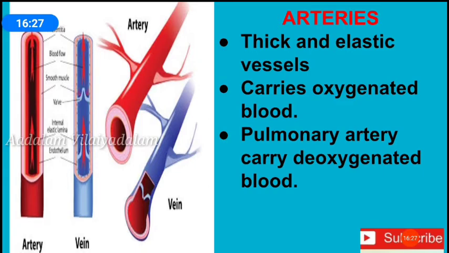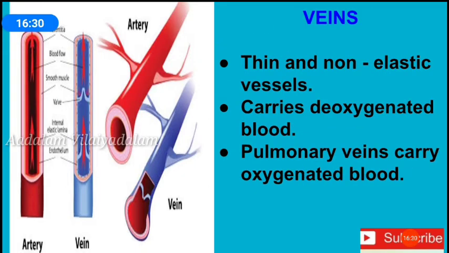Veins. Veins are thin-walled vessels. Thin-walled veins are weak and non-elastic in nature. They transport blood from the different organs of the body to the heart. The blood flowing through the veins is at low pressure. Except the pulmonary vein, all other veins carry deoxygenated blood from the tissues to the heart. Pulmonary veins carry oxygenated blood from the lungs to the heart. Veins are located near the surface of the skin.